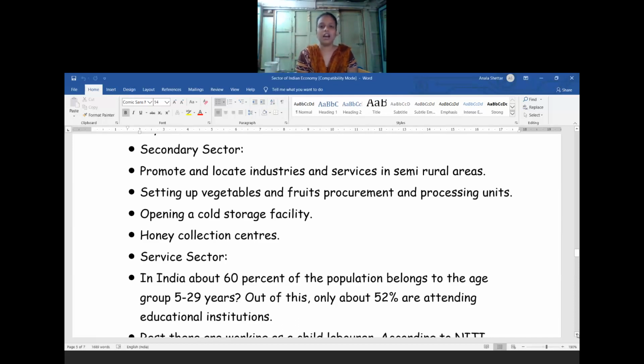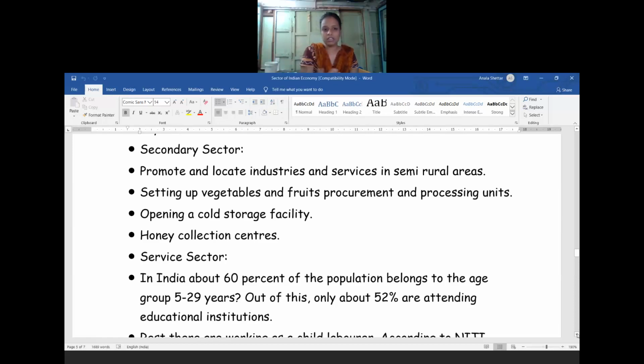As well as if the government starts setting up storage of vegetables and fruits and processing units, it will be helpful for the rural people to store their vegetables and fruits for a very long time.